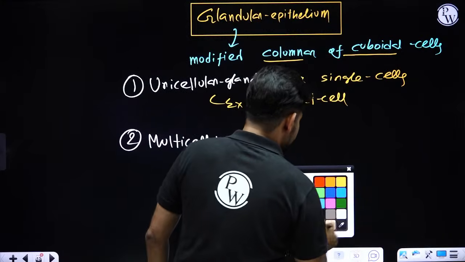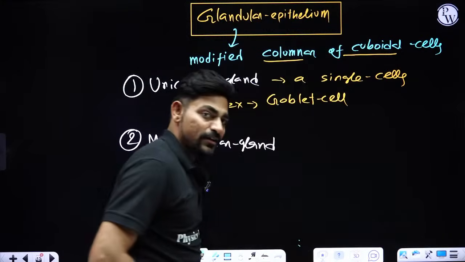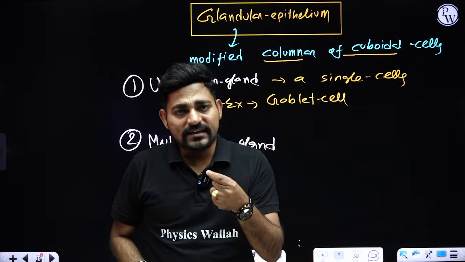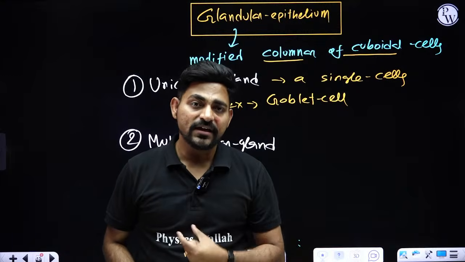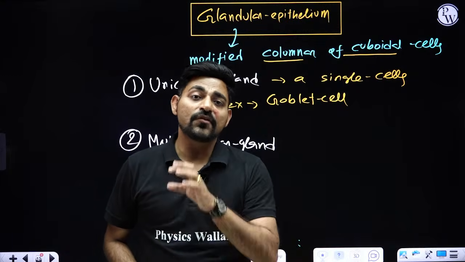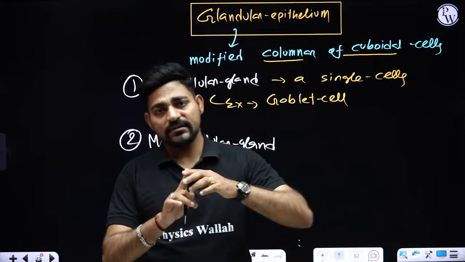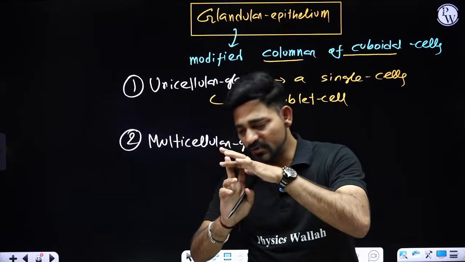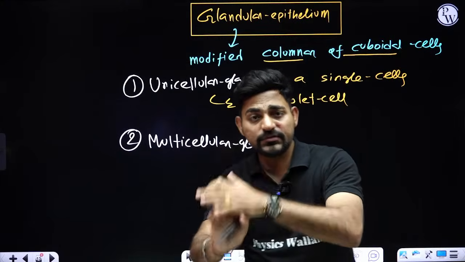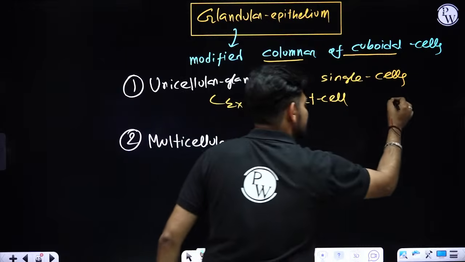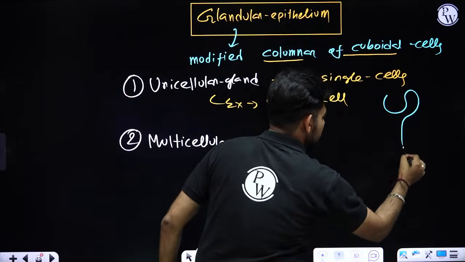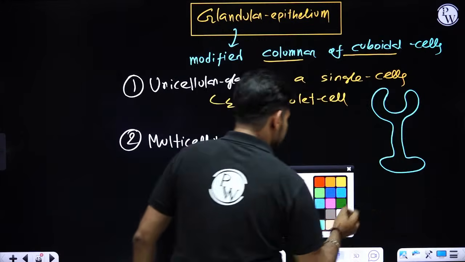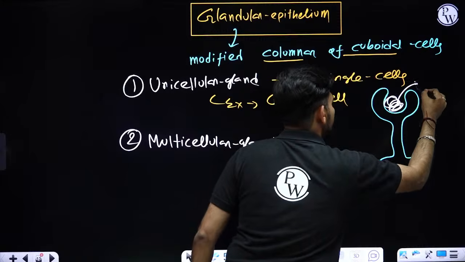If you search the inner lining of your digestive canal, the inner lining of your respiratory tract, the inner lining of your reproductive tract, so remember these three tracts, the inner lining of these three tracts, digestive tract, reproductive tract and respiratory tract, has these wine glass shaped cells, and they are responsible for secretion of mucus.